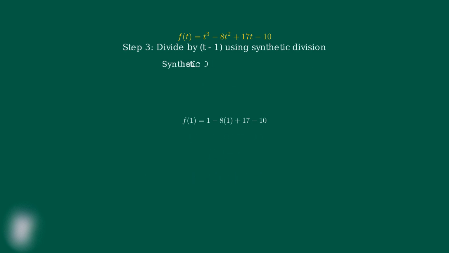Step 3. We use synthetic division to divide our polynomial by t minus 1. We set up our synthetic division table with the coefficients 1, -8, 17, and -10. We bring down the first coefficient, which is 1. Multiply 1 times 1 to get 1. Add this to -8 to get -7.